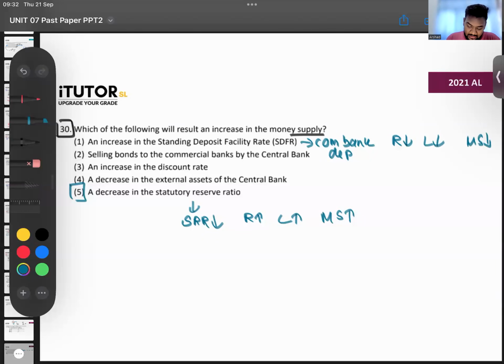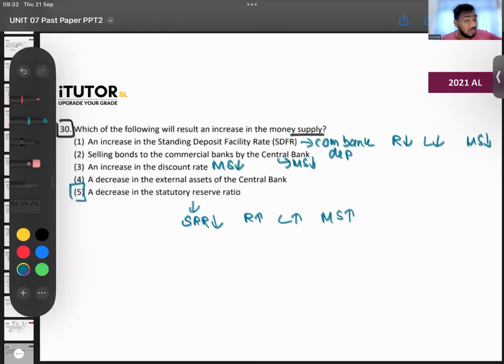Selling bonds, you all definitely know the money supply comes down. We have spoken about this in the previous questions. Remember, I told you, think of the discount rate as the interest rate. When you increase the interest rate, the money supply comes down. Decrease in external assets: you can connect that with your BOP surplus. Now more and more money has gone out of the economy.